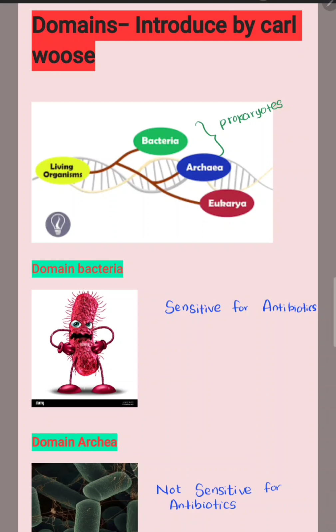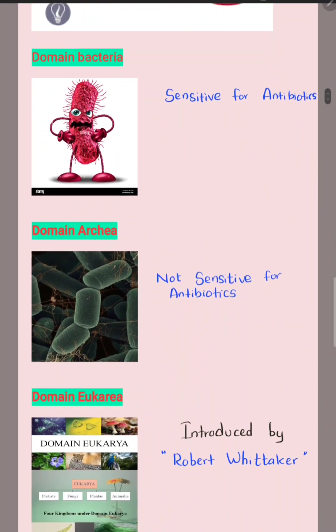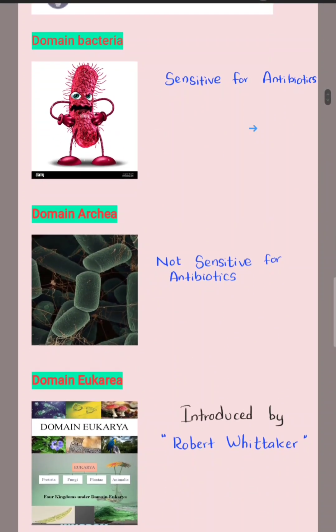When we consider the domain Bacteria, they are sensitive to antibiotics. That means we can destroy bacteria using antibiotics. They have different body shapes: coccus, filaments, spiral, and vibrio. They are useful and harmful organisms.